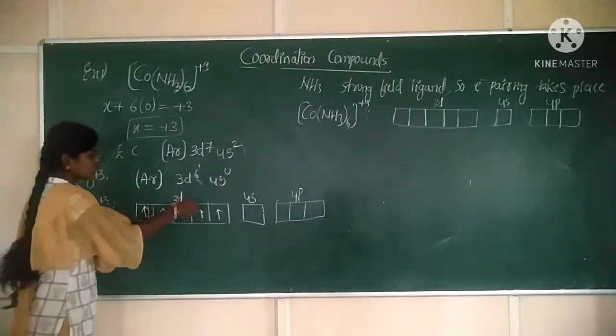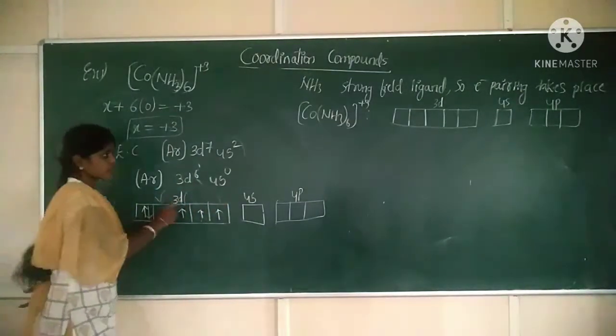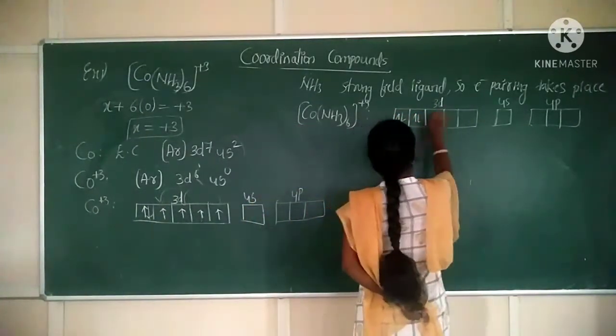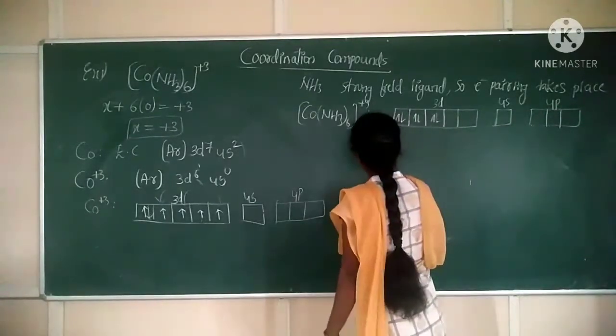What does it mean? This electron will shift to here and this electron shifts to here. So the electrons will get paired: 1, 2, 1, 2, 1, 2. Now, NH3 is which type of ligand?